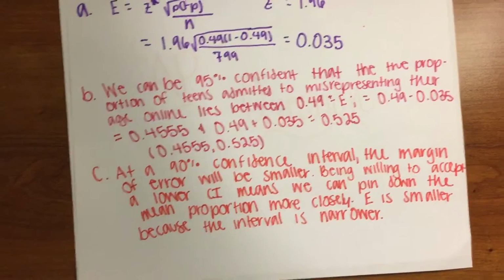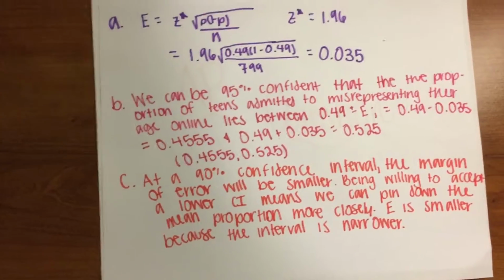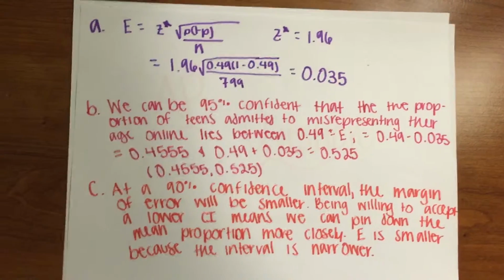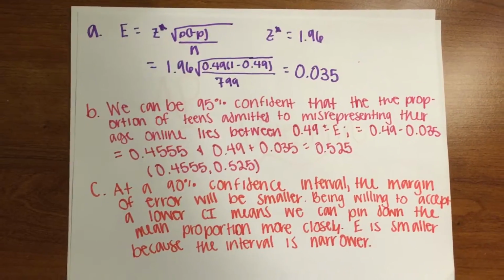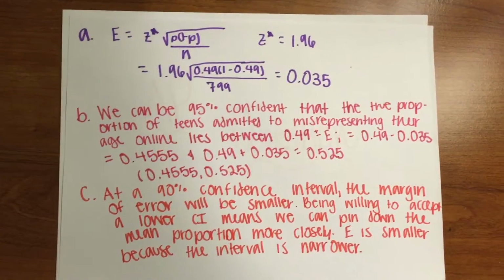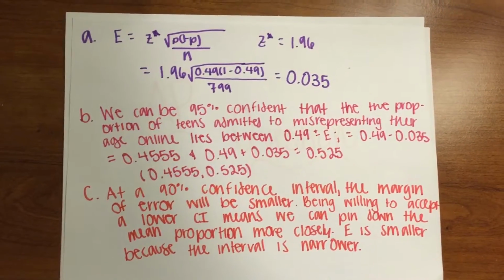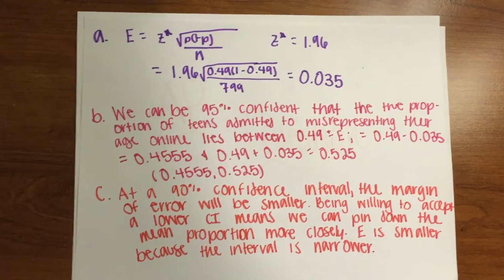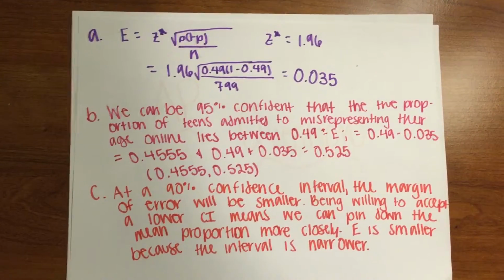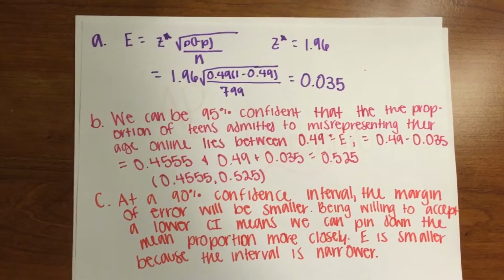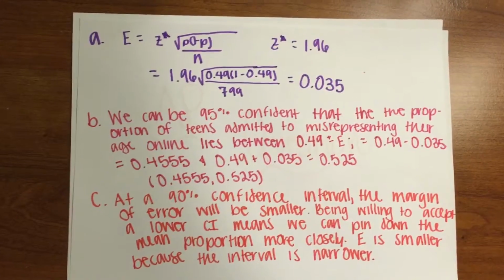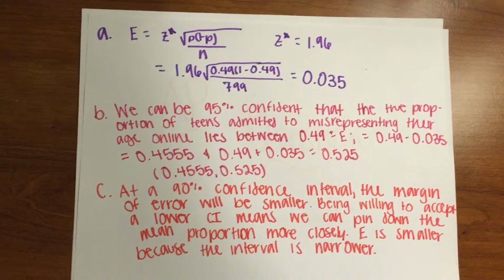And for B, we had to explain what the margin of error means in context, and that's that we can be 95% confident that the true proportion of teens admitting to misrepresenting their ages online lies between 0.49 plus or minus the margin of error: 0.49 minus 0.035, which is equal to 0.4555, and then 0.49 plus 0.035 equals 0.525.